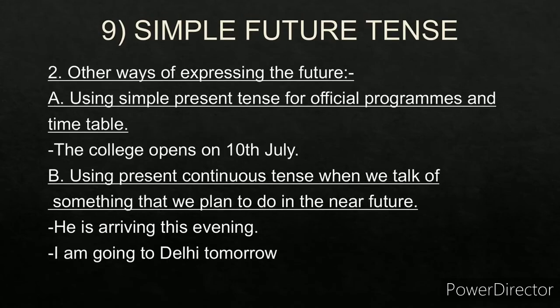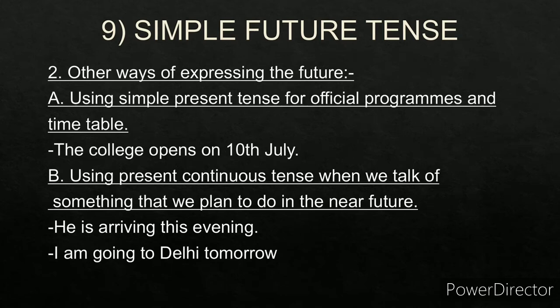Other ways of expressing the future tense. A. Using simple present tense for official programs and timetables. For example, the college opens on 10th July. So this is an example of simple future tense. It will open on 10th July. It will open in the future.